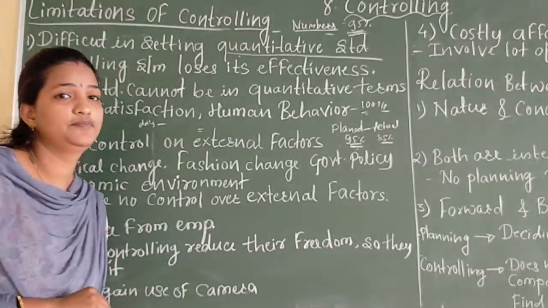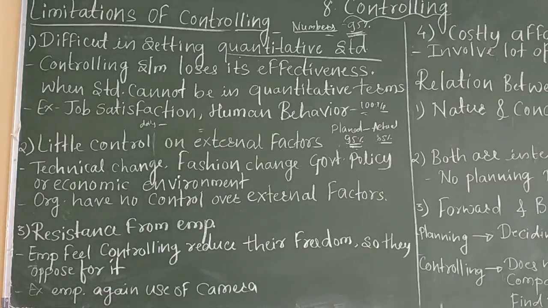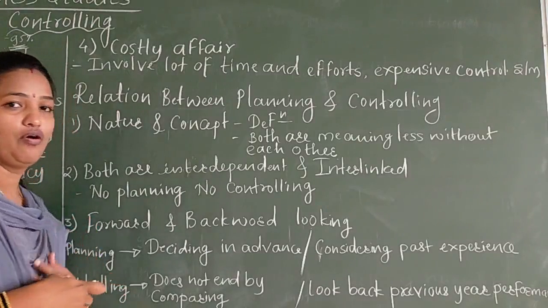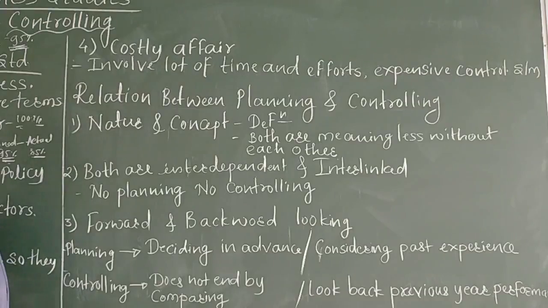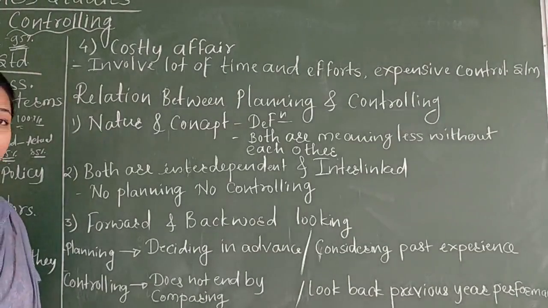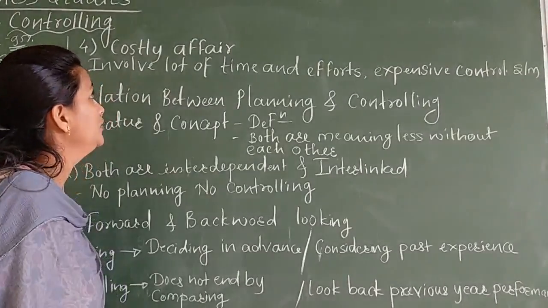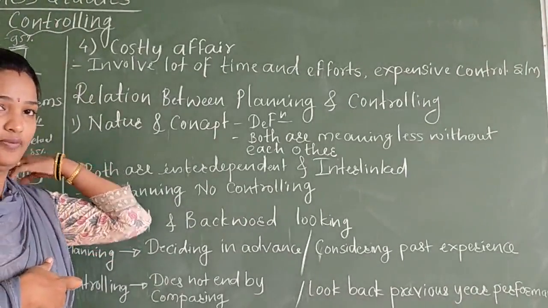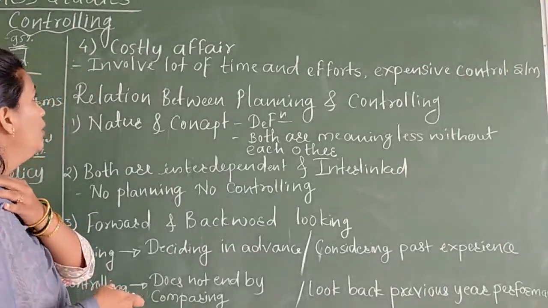The next limitation of controlling is costly affairs. Costly affairs means the controlling process becomes costly. It is not economic, it becomes expensive.